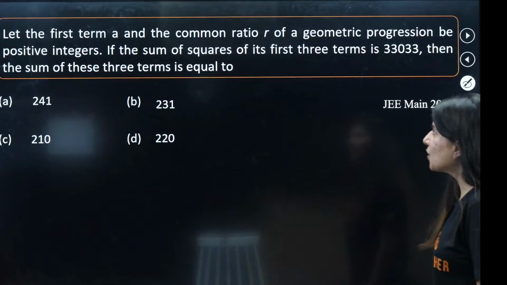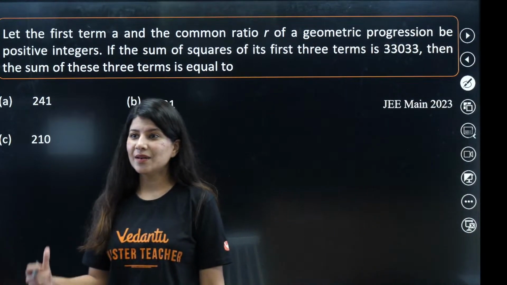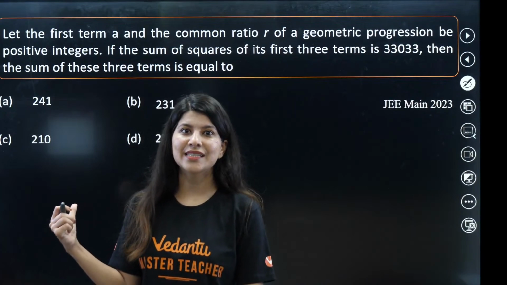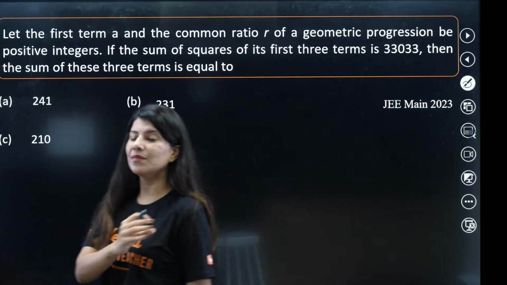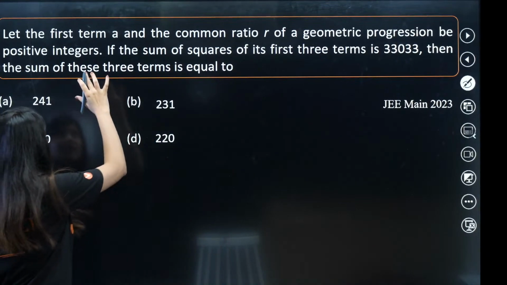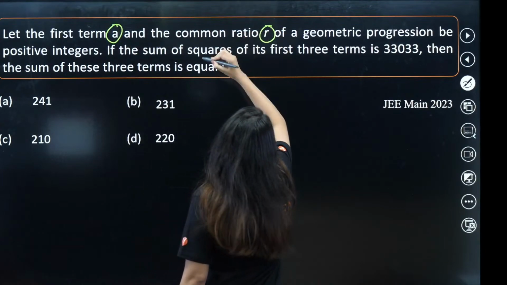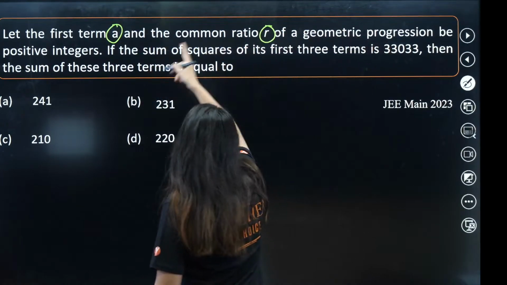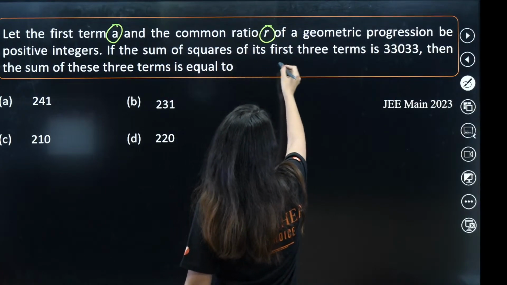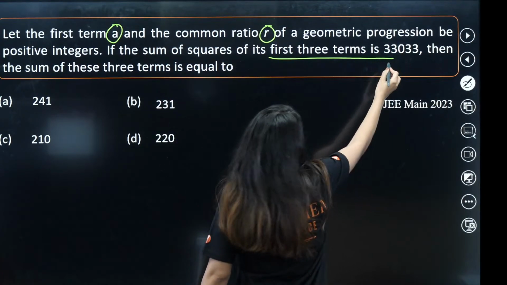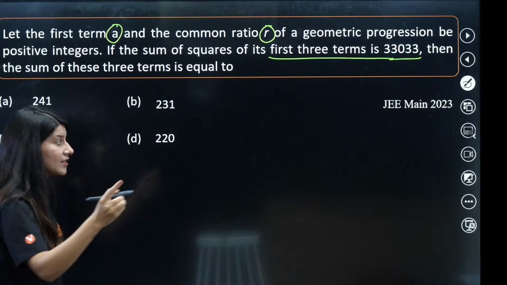Okay, so next question on your screen. Here we go. Very nice question, right? The magic of numbers you will see in this particular question. Beautiful number game is in this particular question. The first term is A and the common ratio is R of a geometric progression. If the sum of squares of its first three terms, don't forget, sum of squares of.